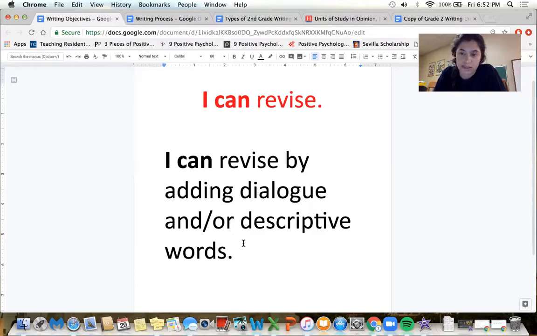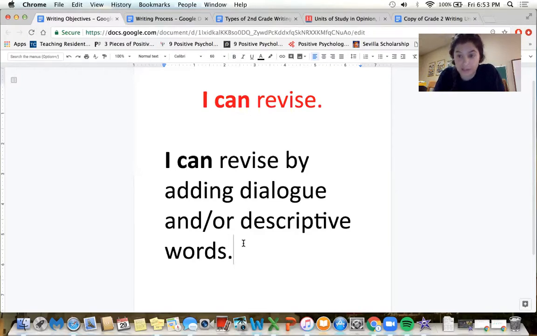Dialogue is a little tougher to add in some other types of writing, but specifically we add dialogue a lot of the time in narrative pieces. You can add it in opinion pieces if there's like a character speaking, like if you're giving an example, like in the Avengers, Captain America says this, and this supports my reason, right? So we're going to take a look today at some sentences that we can try to make more descriptive, either by adding dialogue or by adding some more descriptive words.